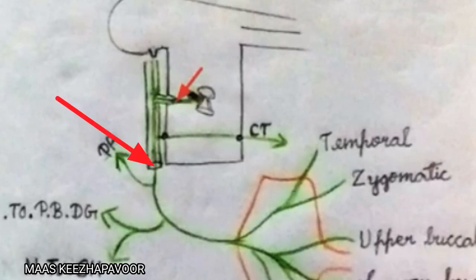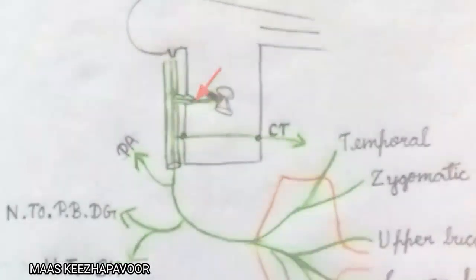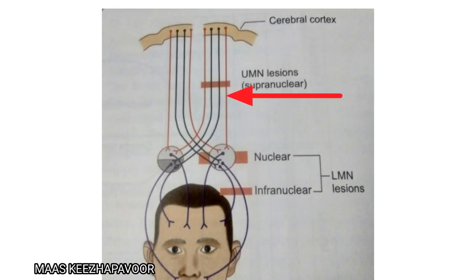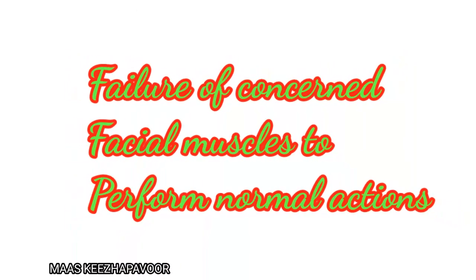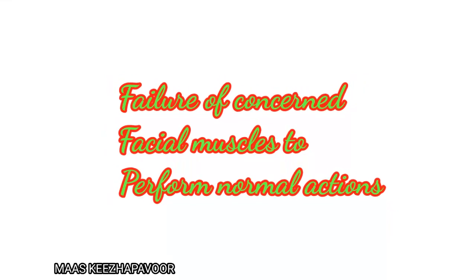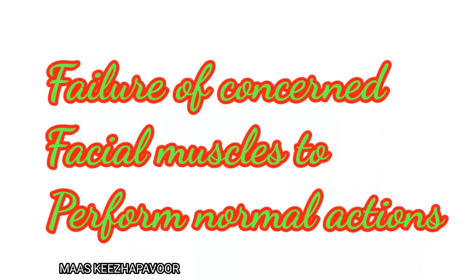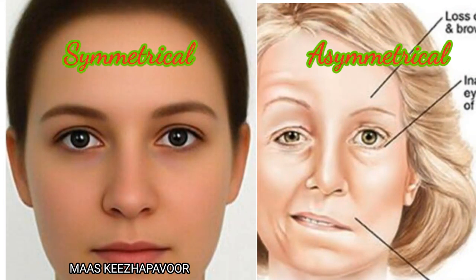This is due to primary ischemia of the nerve due to vasospasm. The nerve is affected near the stylomastoid foramen. Remember, the facial muscles may also be paralyzed in interruption of upper motor neuron, that is corticonuclear fibers also. The effects of paralysis are due to the failure of concerned muscles to perform their normal actions. The normal face is more or less symmetrical. This symmetry will be lost when the facial nerve is paralyzed.